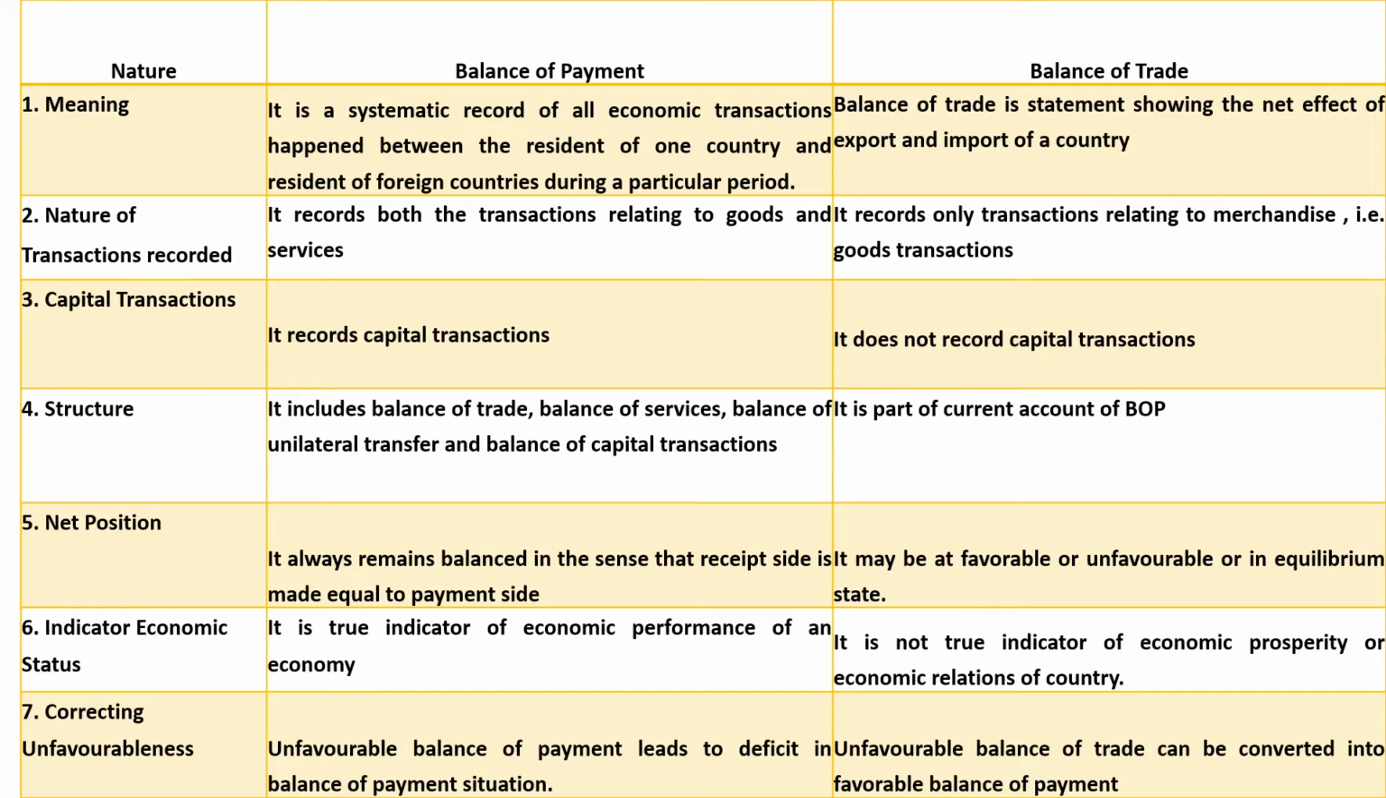Okay, so basically the transactions of the current nature are recorded. The BOT transactions are recorded in the current account of BOP. Then indicator of economic status: BOP is a true indicator of the economic performance of the economy, but BOT is not any sort of indicator. And correcting means, if any imbalance is found under the transactions of BOT, balance of payment can be used to rectify the balance of trade, but balance of trade can't be used to rectify the transactions of balance of payment.